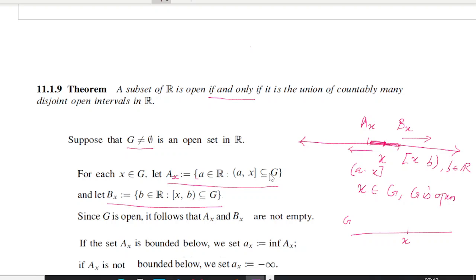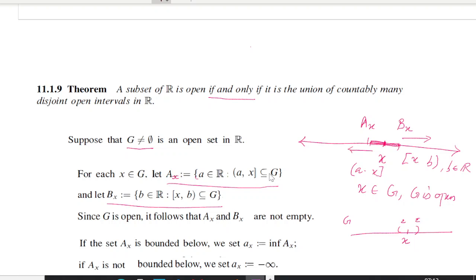Our Ax means points on this side and Bx means points on this side. G is open and x belongs to G. So x has an epsilon neighborhood which is completely contained inside G. That's the definition of open sets, right?